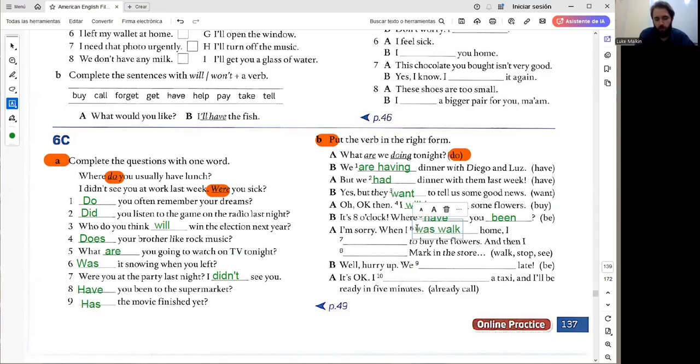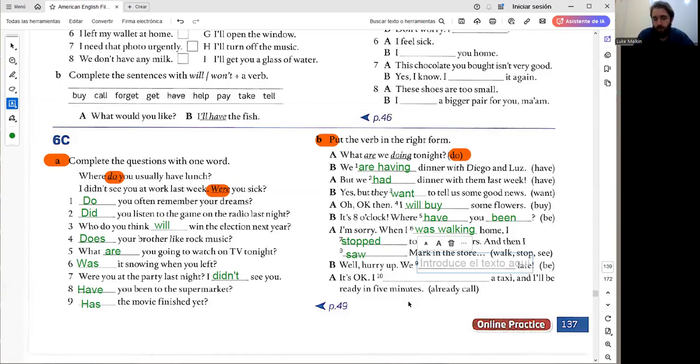When I was walking home, I stopped to buy the flowers, and then I saw Mark in the store. The first example here in 6 is past continuous, an event in progress. And then 7 and 8 are past simple because they are individual events.